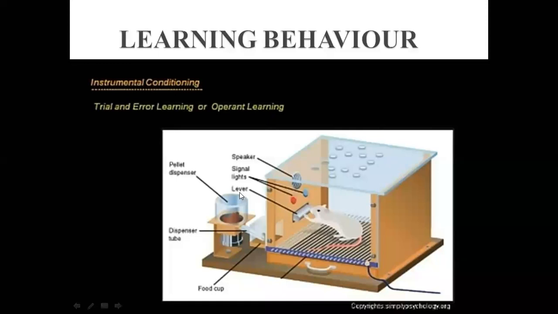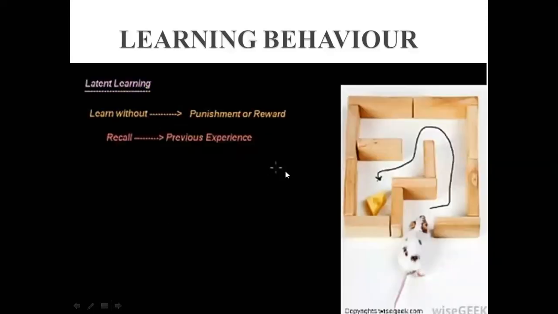After this, there is another type of learning that is called latent learning. Yes, what is latent learning? It is when an animal learns a response for a particular stimulus in routine life without having any punishment or reward. Latent learning is learned without punishment or reward. What it means is that on a daily basis in your life, you are observing some stimuli, right?